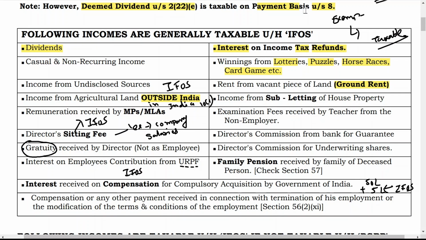Say for example a person has one vacant ground, and he has given that ground for organizing some event like a garba event or some function, marriage function, etc. In that case, whatever rent he is getting is taxable under the head income from other sources if he is not doing business for the same.